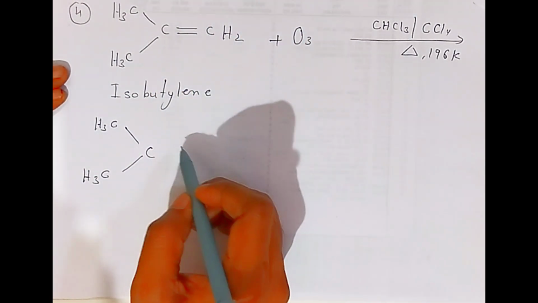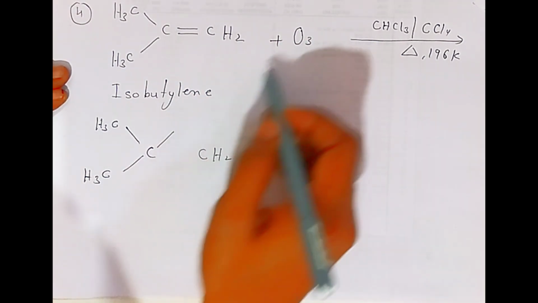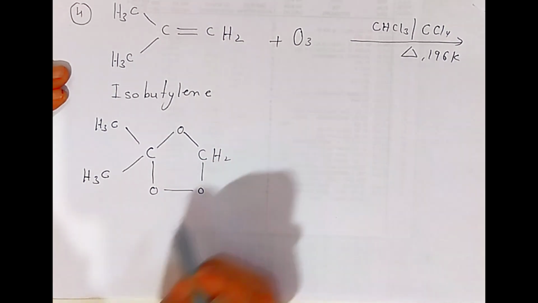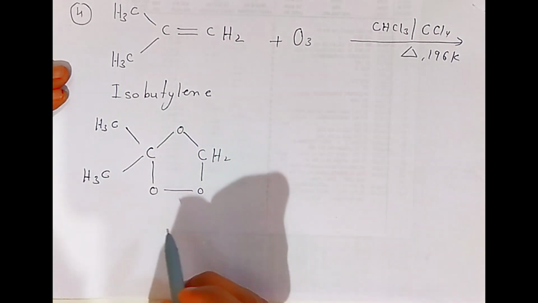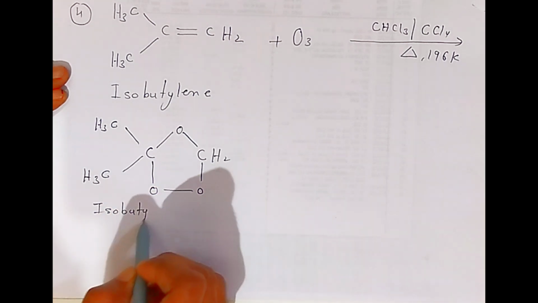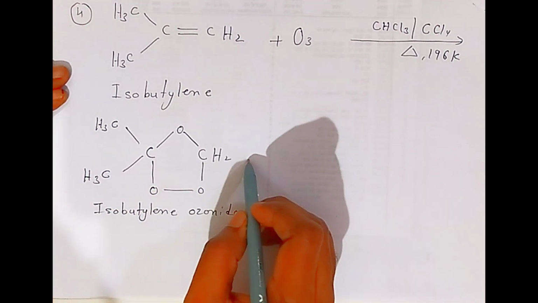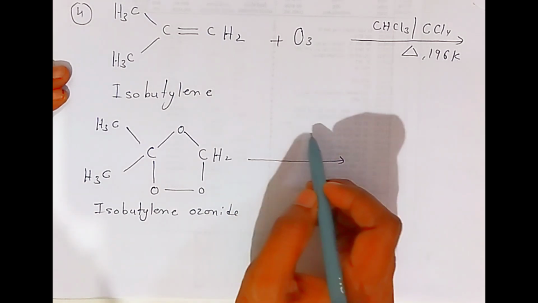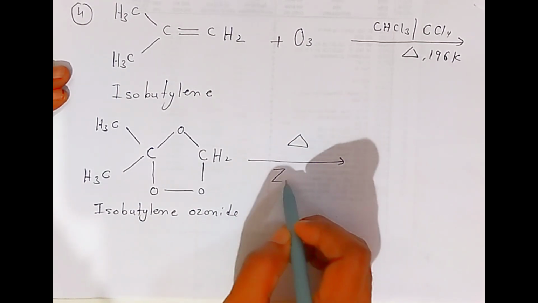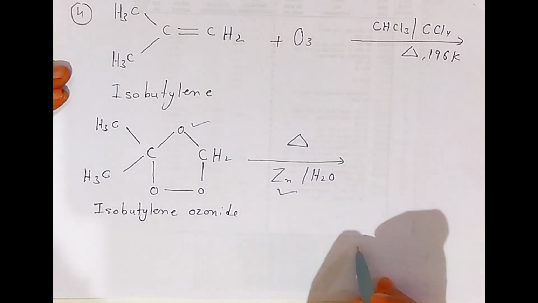One oxygen will combine like this, and the other two oxygens will combine like this. So it will form isobutylene ozonide. Now when you heat this isobutylene ozonide, students, in presence of zinc and water, this zinc will combine with this oxygen and form zinc oxide.